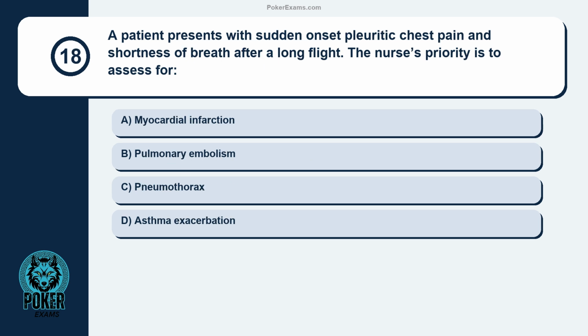Question 18. A patient presents with sudden onset pleuritic chest pain and shortness of breath after a long flight. The nurse's priority is to assess for myocardial infarction, pulmonary embolism, pneumothorax, asthma exacerbation.